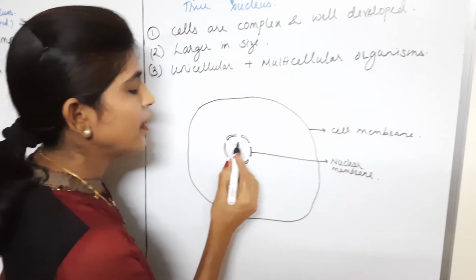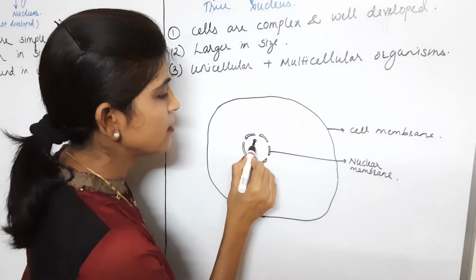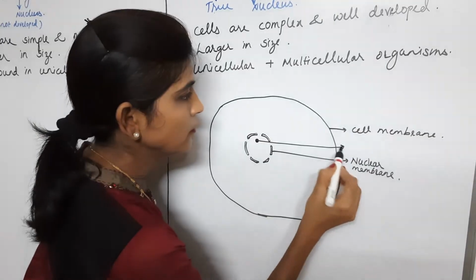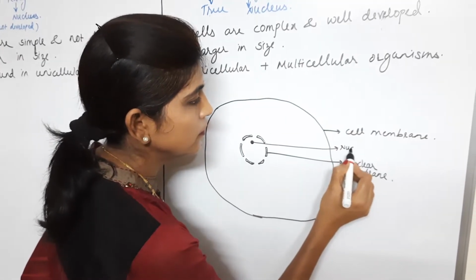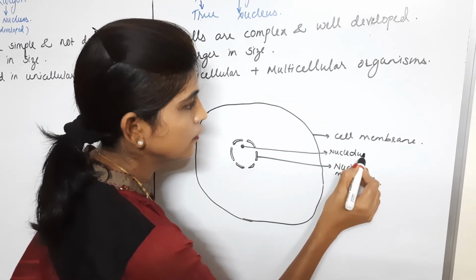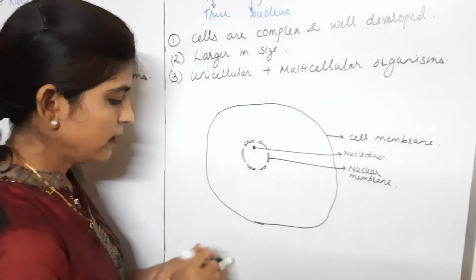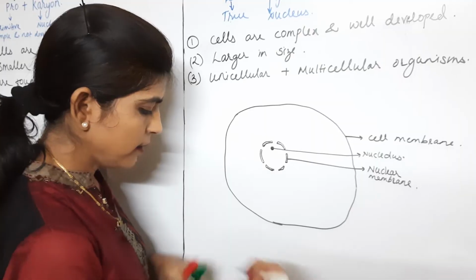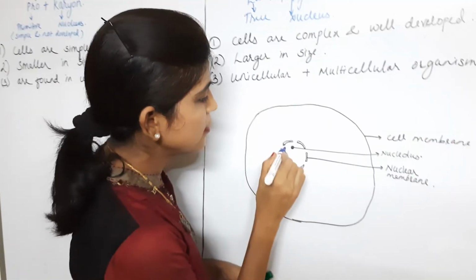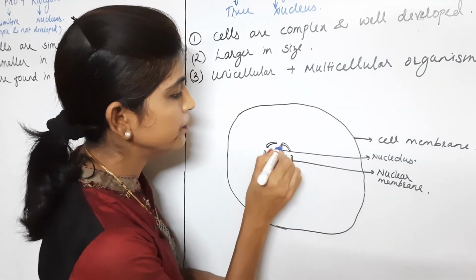And enclosed inside the nuclear membrane is the nucleolus. Inside the nuclear membrane, there is a matrix like structure called nucleoplasm.